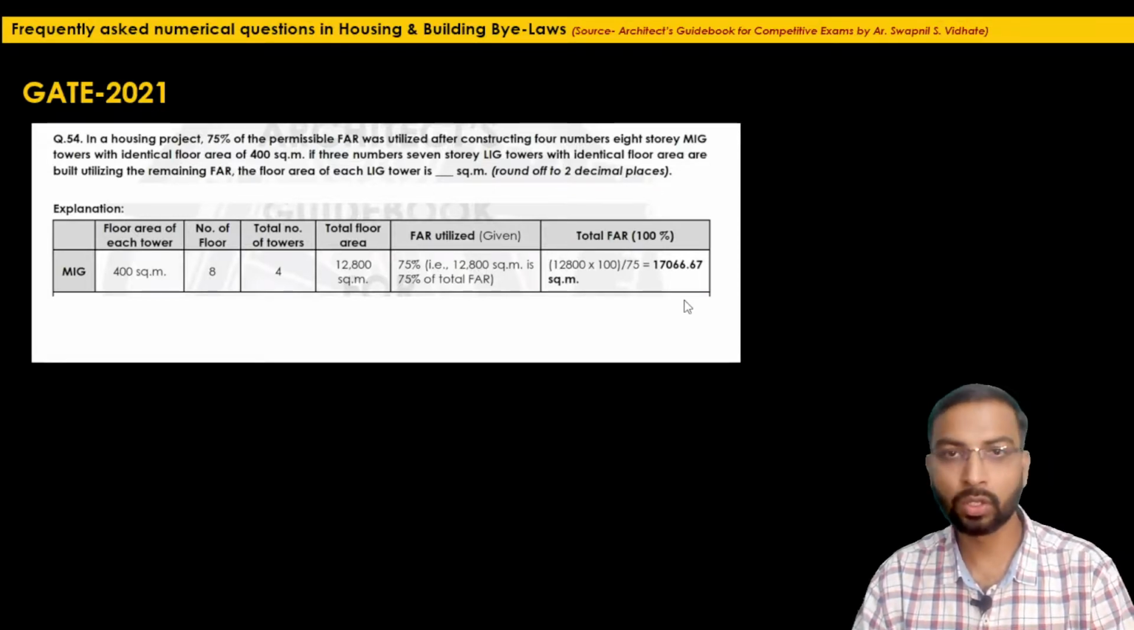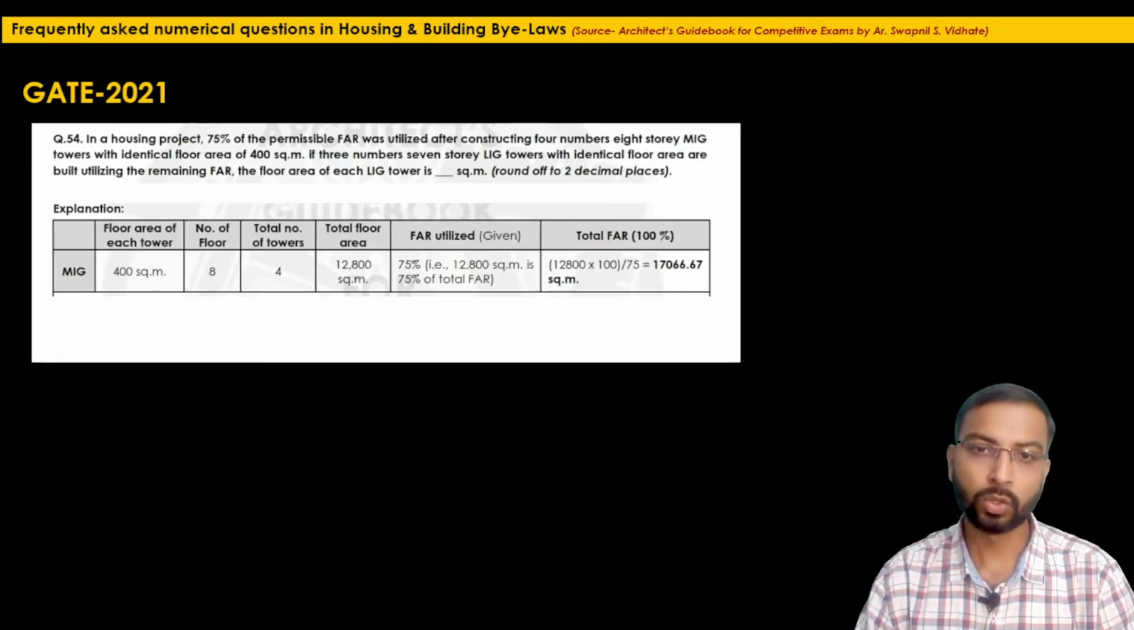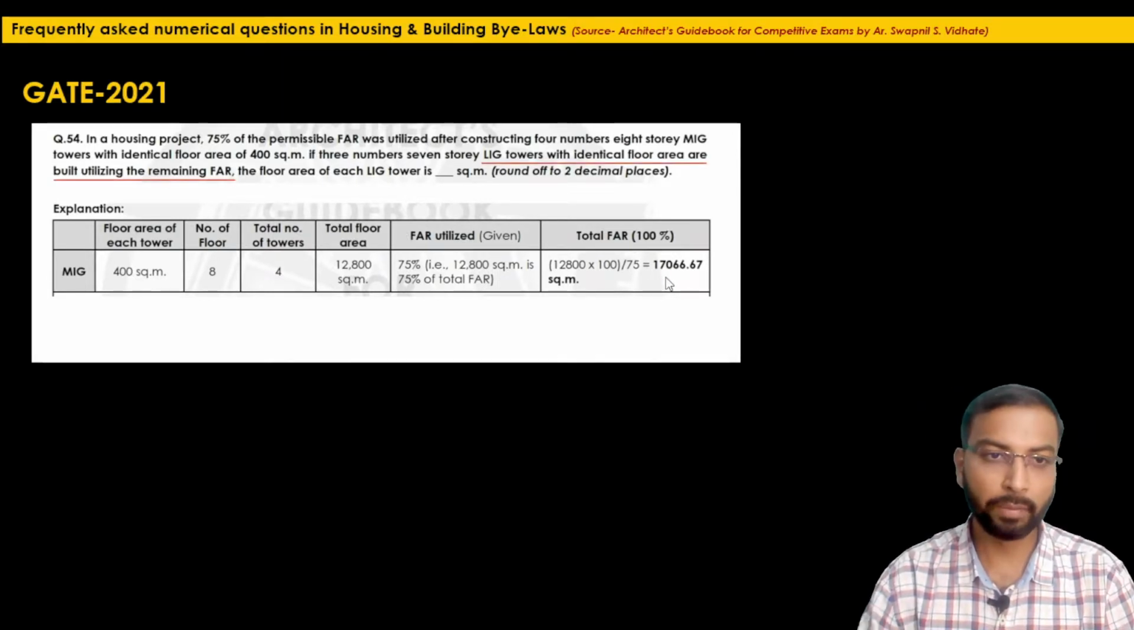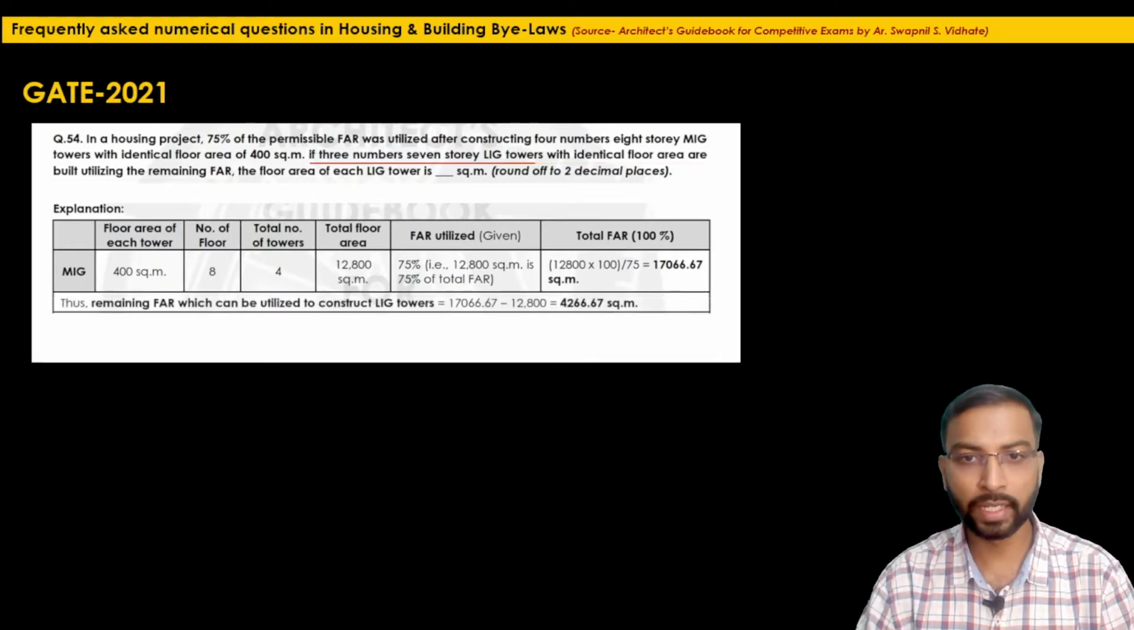You can also do the cross multiplication and directly calculate the FAR available for the LIG units. So here if we subtract the value 12,800 from the 17,066, we will get the available FAR for the LIG unit, which will be 4,266.67 square meters.